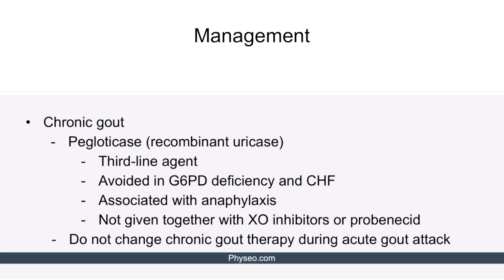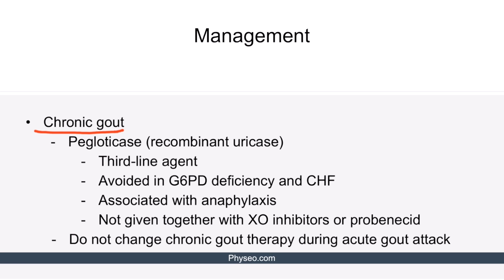The third-line agent is pegloticase, that is recombinant uricase. Pegloticase converts uric acid to allantoin, the water-soluble metabolite easily excreted by kidneys. It is avoided in patients with glucose-6-phosphate dehydrogenase deficiency. Uric acid conversion to allantoin produces hydrogen peroxide as a byproduct.